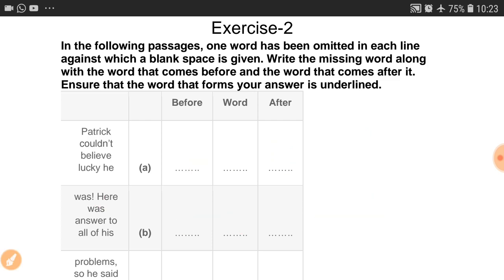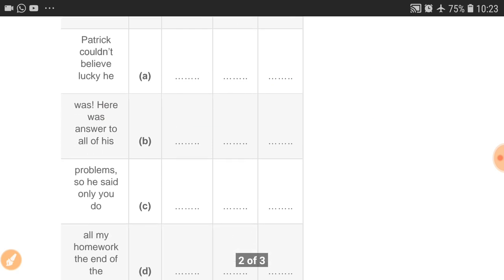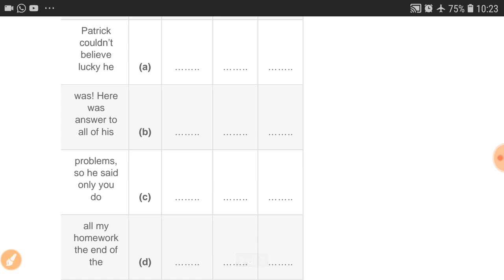Now move to the next point, that is C number. So we have to complete the sense, so we have to read the first one also. We need not read only the option in which the blanks are given, but we have to read the whole passage and each line to complete its sense.